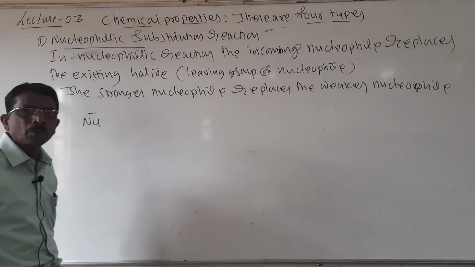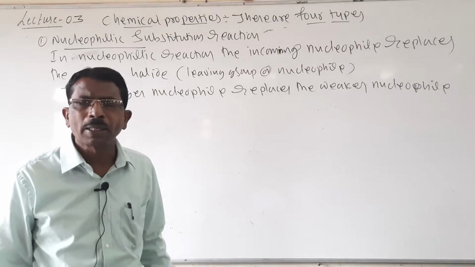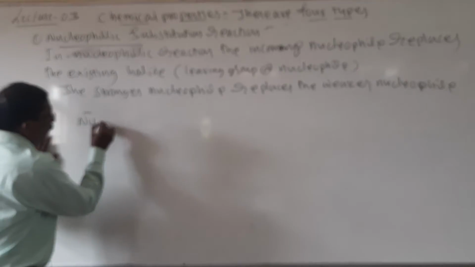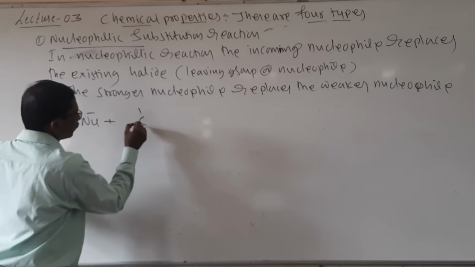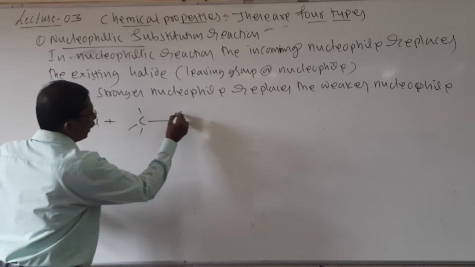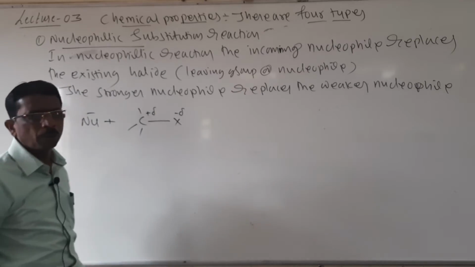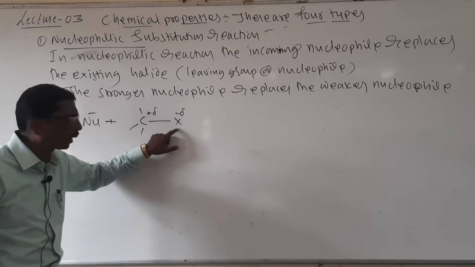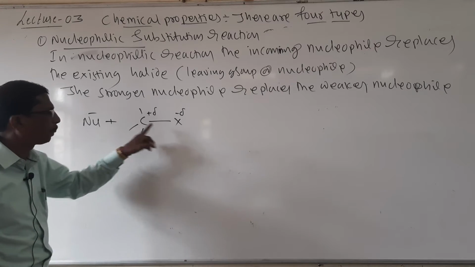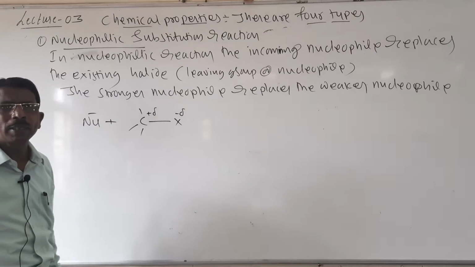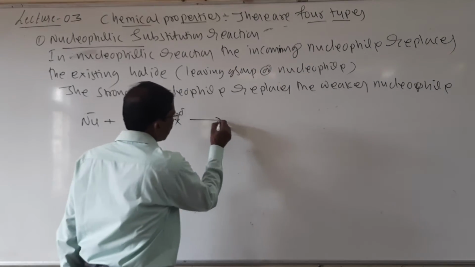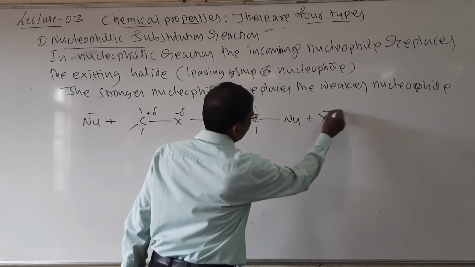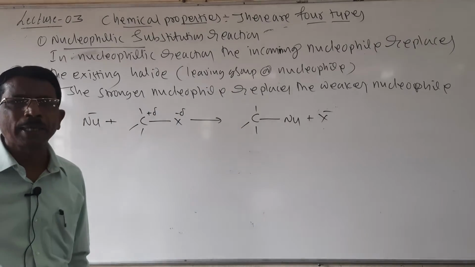It is a nucleophile. So, nucleophiles are those which are electron rich centers and attached to the electron poor centers. So, it is a nucleophile. When this nucleophile attacks here, where it is positive, and if the nucleophile is stronger than this halide, then only the replacement takes place. Otherwise, the replacement does not take place. So, therefore, here it replaces and then it forms a product. So, it is called as nucleophilic substitution reaction.